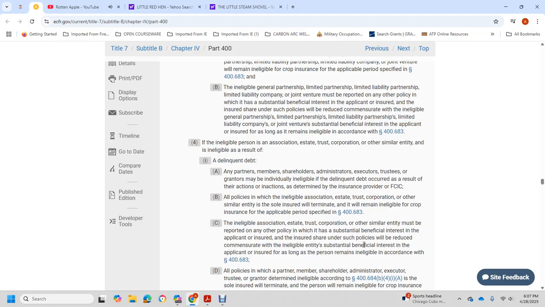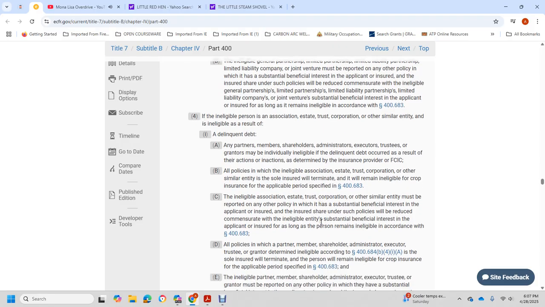Eligible persons associated with the estate, trust, corporation, or similar entity must report any possible substantial beneficial interest in the applicant or insured share under the trust provision policy, with the share reduced to compensate for the ineligible person's substantial beneficial interest in the applicant or insured, as long as the person remains eligible in accordance with 406A3.